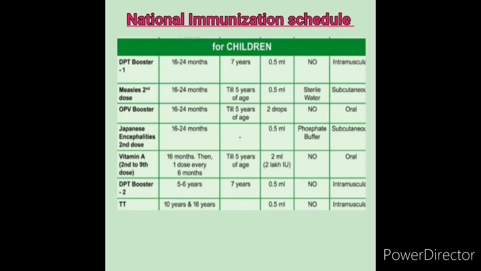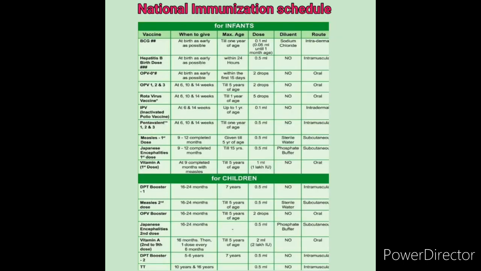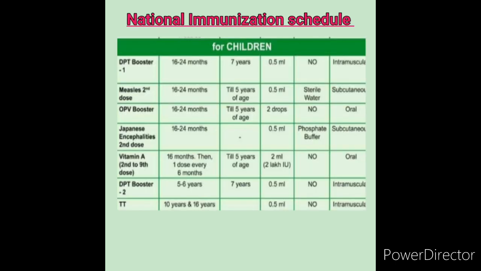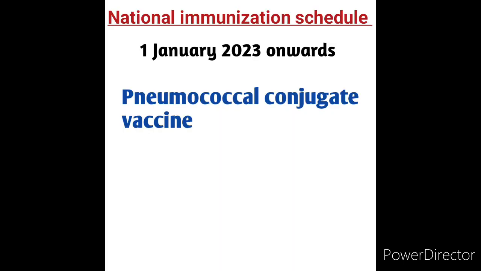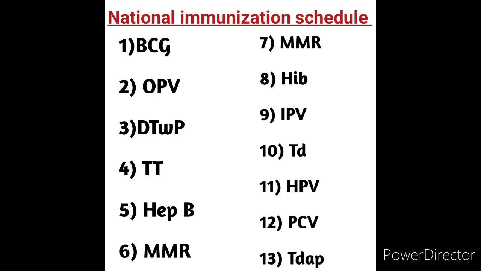Divided, actually, we can see in this picture the revised national immunization schedule for infants and for children. This is related to the revised national immunization schedule. Remember friends, recently on January 1st, 2023, pneumococcal conjugate vaccine was added in the national immunization schedule. Next we will see the abbreviations in the immunization schedule.